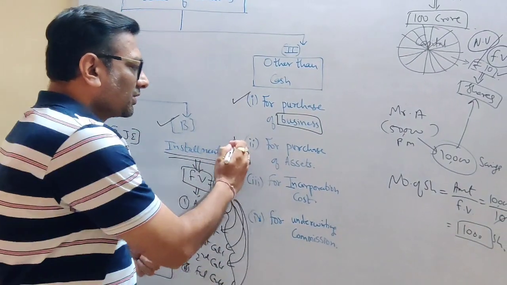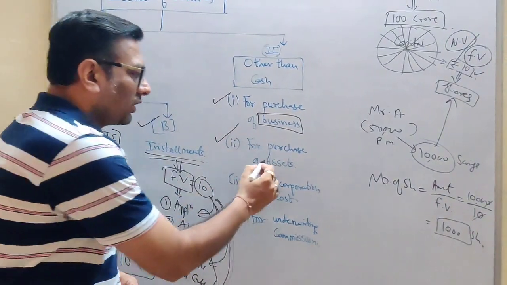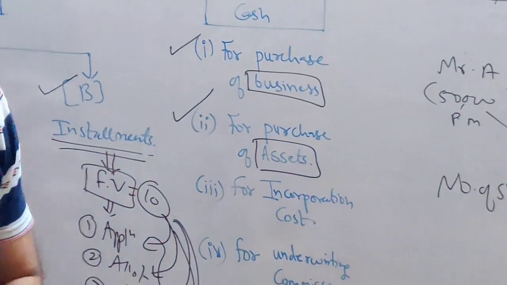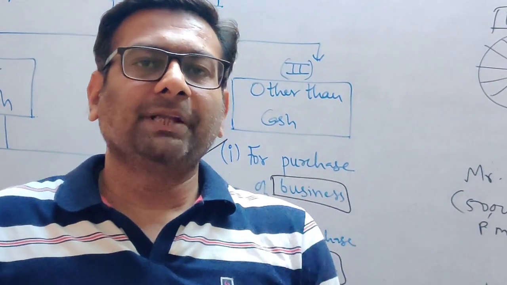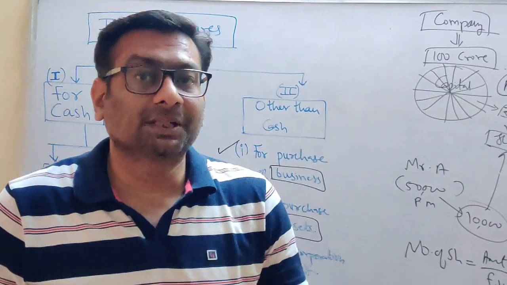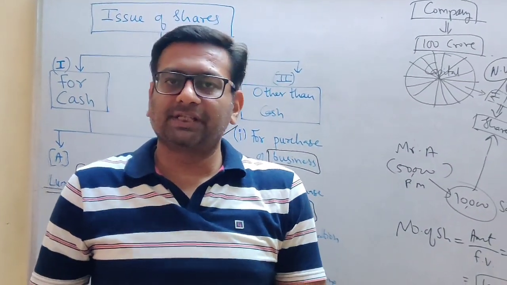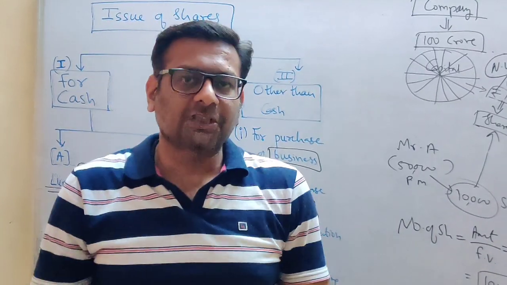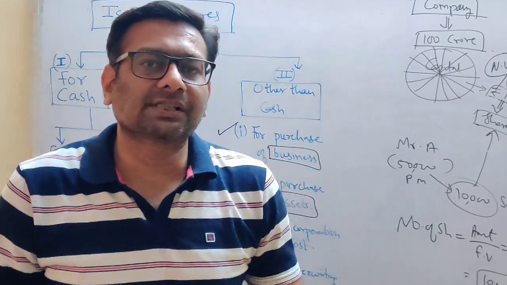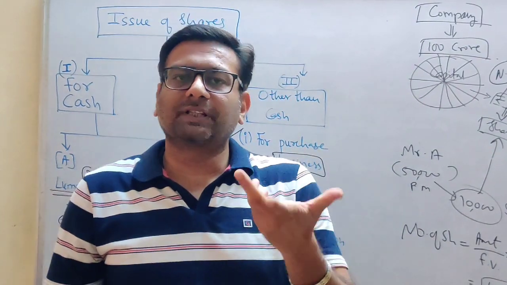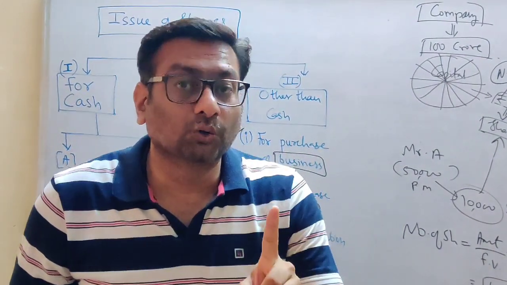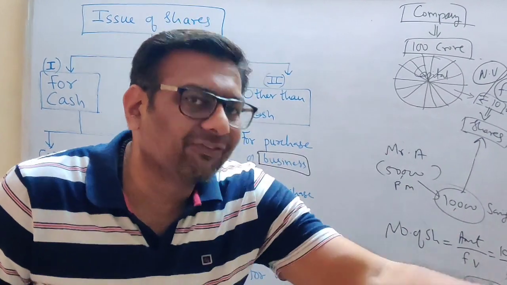Second case. What is the second case? For purchase of assets. Now let's take an example again to understand this second case. Company purchased a huge machinery. The cost of that machinery is 1 crore. It's a huge machinery, and we are going to purchase it from another country. We are actually importing it, and the cost of that machinery is 1 crore. How is the company going to pay for this?